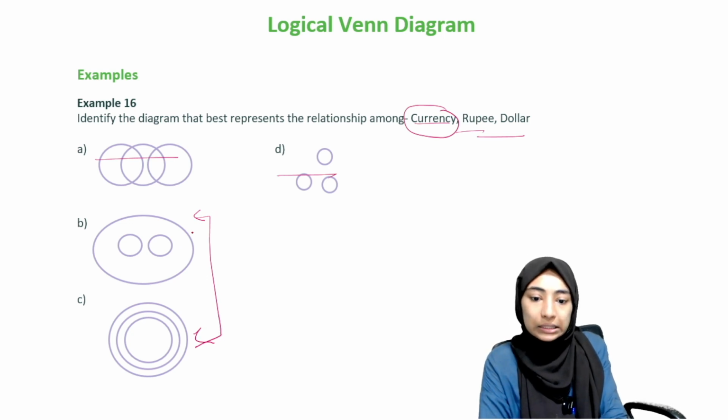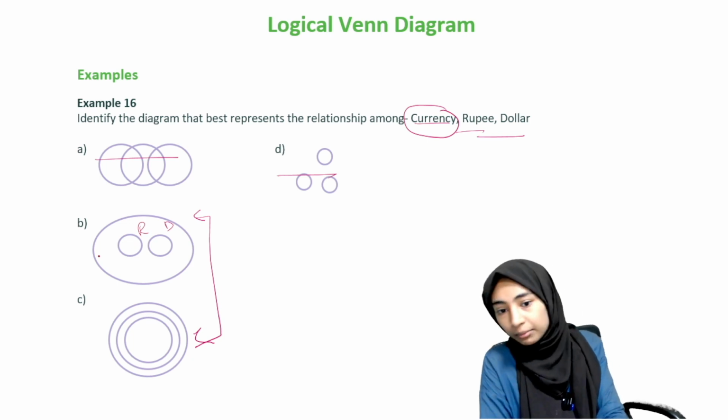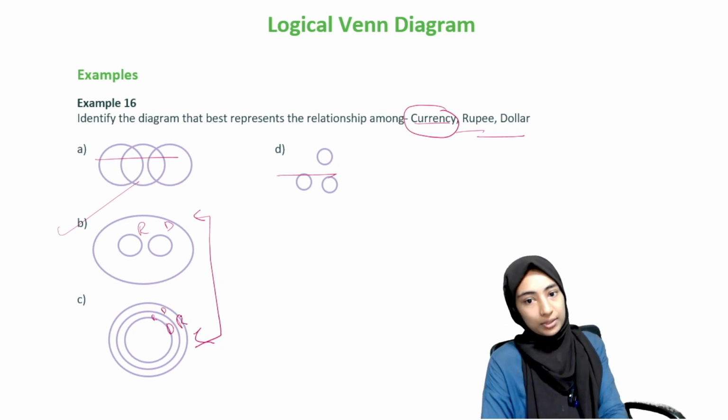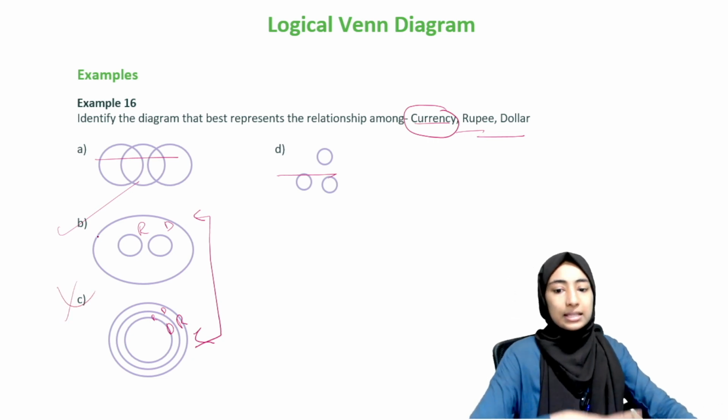Now, if you look at these two things that you have here, rupee, dollar. Can a rupee be a dollar? No. Can a dollar be a rupee? No. So this is the answer. Why is this not this? Because you cannot say all rupees are dollars, neither can you say all dollars are rupees. So this cannot be the case. That's it, and we're done.